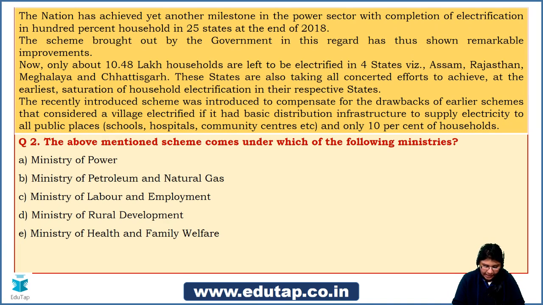Anamika says A, Ashutosh Patil D. Fine Ashutosh, I've got your answer. Let's see what the answer is. Yes, most of you have answered it correctly. It is Ministry of Power. There can be a confusion between A and D, and that's why I gave this particular question here.